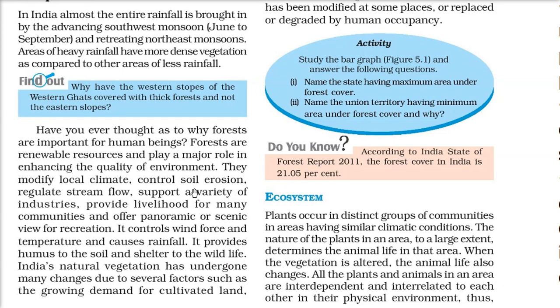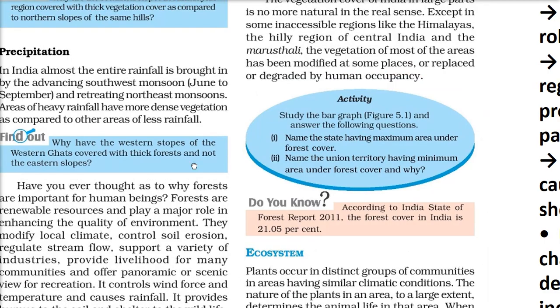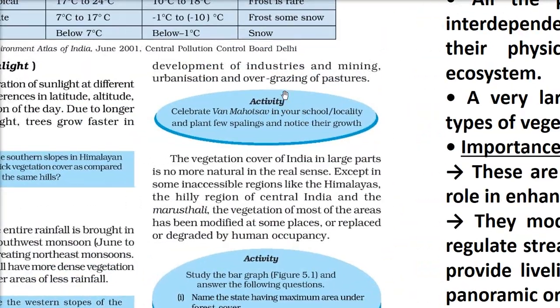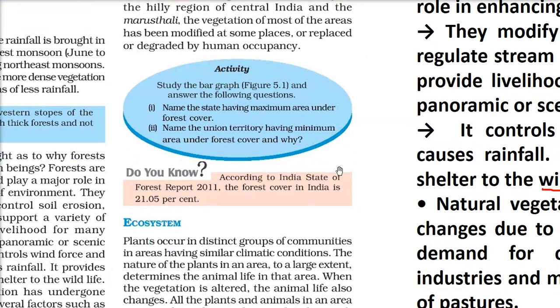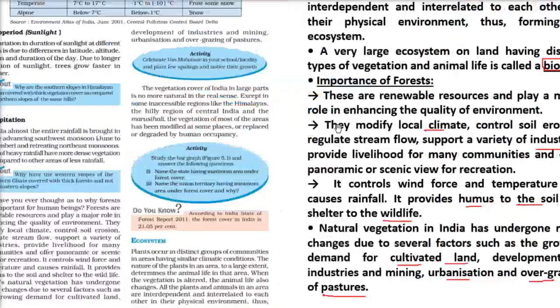They modify local climate, control soil erosion, regulate the stream flow, support a variety of industries, provide livelihood for the communities, and give us a very scenic and panoramic view. We have done a lot of bad things just because we are not aware of what is going to happen in the near future for our kids, so we are just destroying it. We'll talk about this in just a bit.